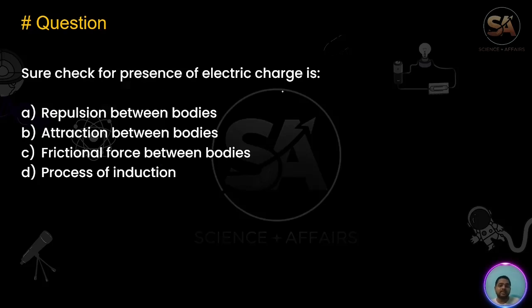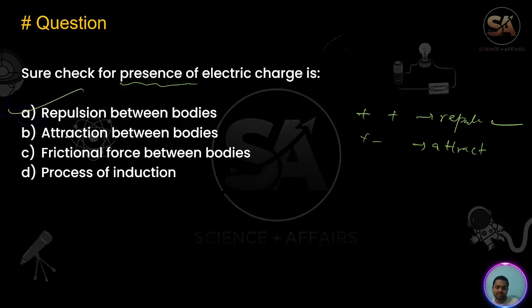Sure test of presence of electric charge: like charges, that is plus plus charges, repel each other, and plus minus charges attract each other. So for presence of charge, if you read the book by S.C. Verma, they have written that the sure test of presence of electric charge is repulsion between two bodies, because in attraction there is also gravitational force.